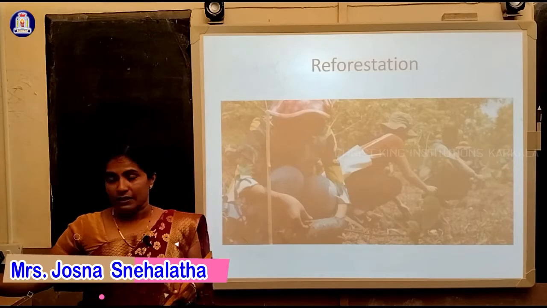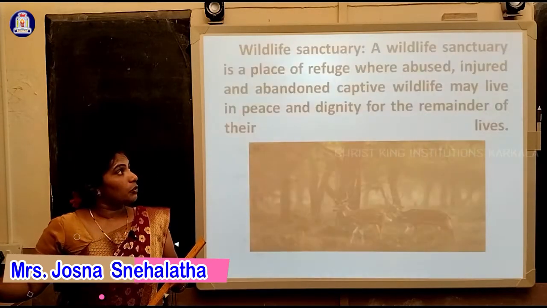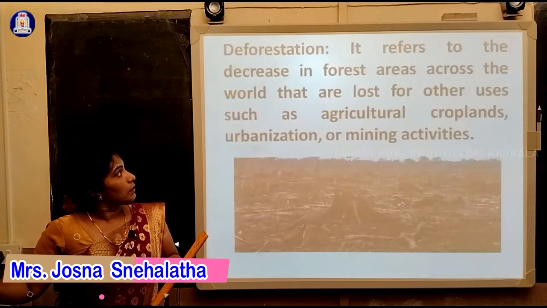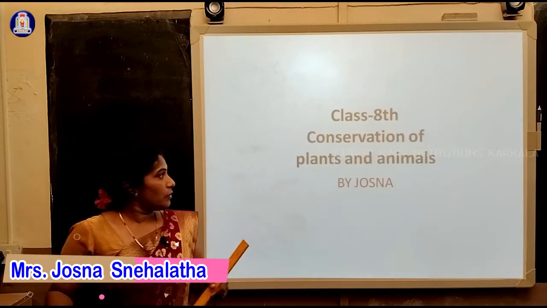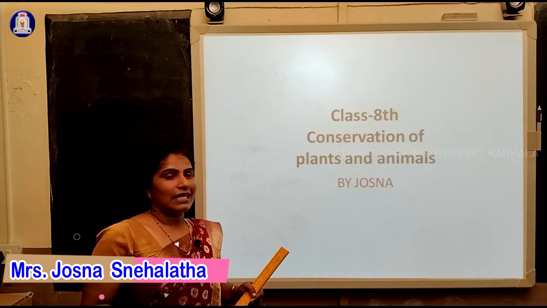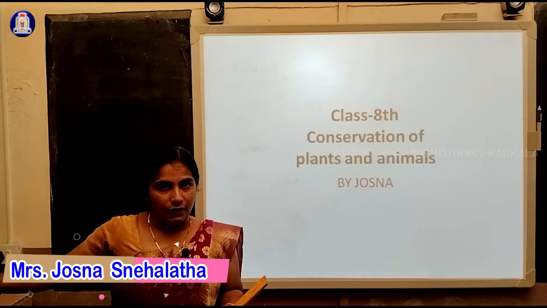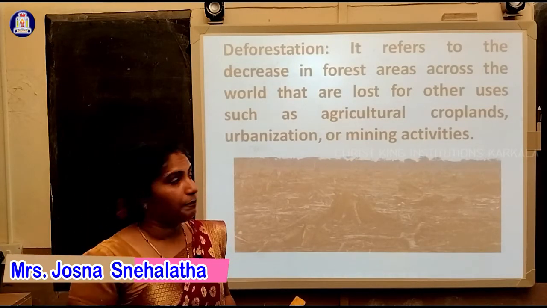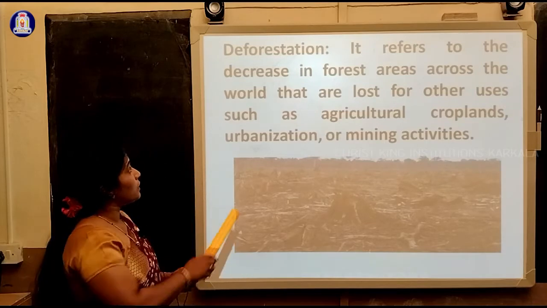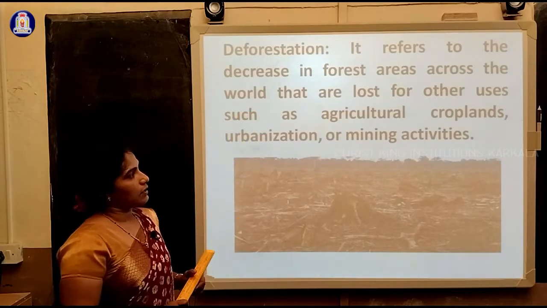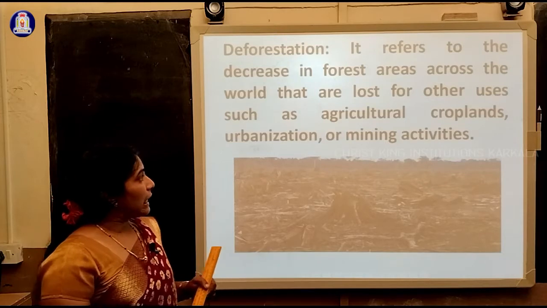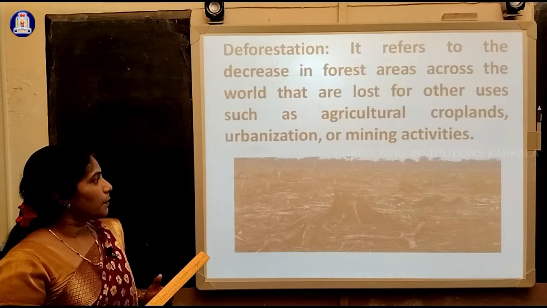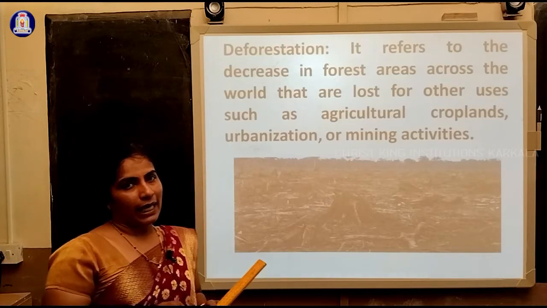Children, we have already completed the topic called conservation of plants and animals. Let us revise once again. We will go through all the slides. Conservation of plants and animals. So what is deforestation? I will repeat once. It refers to the decrease in forest areas across the world that are lost for other uses such as agriculture, croplands, urbanization or mining activity.